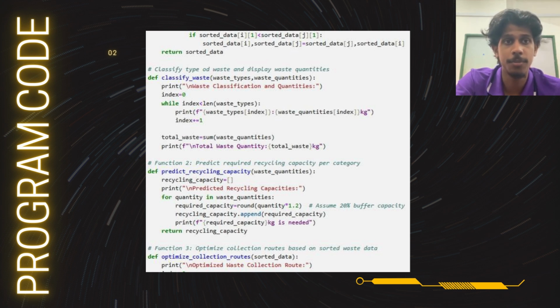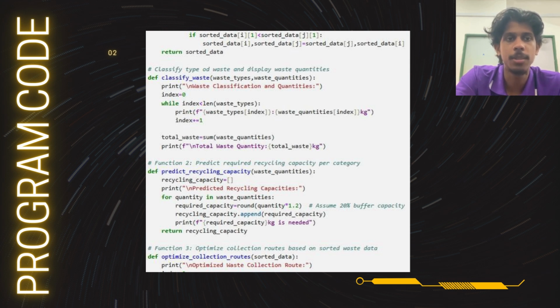After sorting the data, for the recycling capacity prediction and the route optimization, the program calculates the predicted recycling capacity for each waste type by adding a 20% buffer to the quantities to ensure that the system is prepared for any unexpected increases in waste volume. The predict recycling capacity function computes this by multiplying each waste quantity by 1.2 and rounding the result. It then prints out the recycling capacity needed for each type of waste.